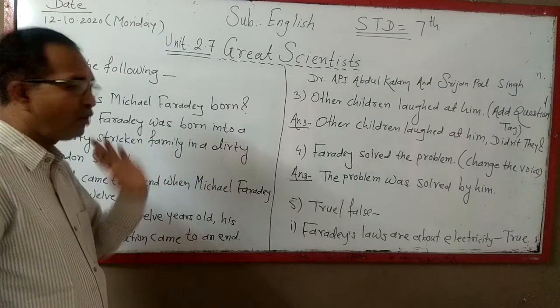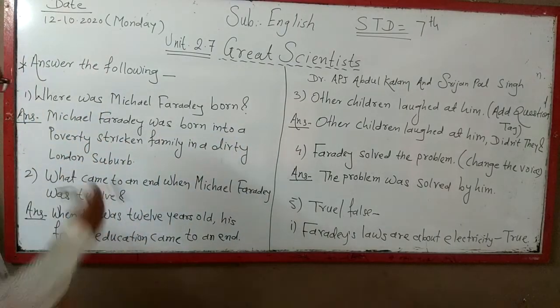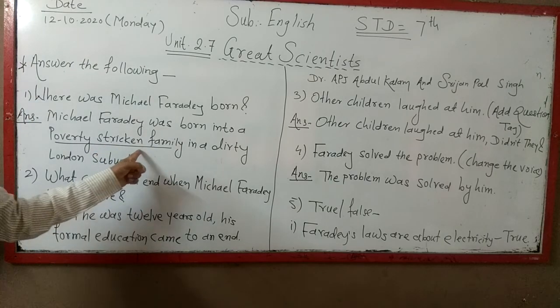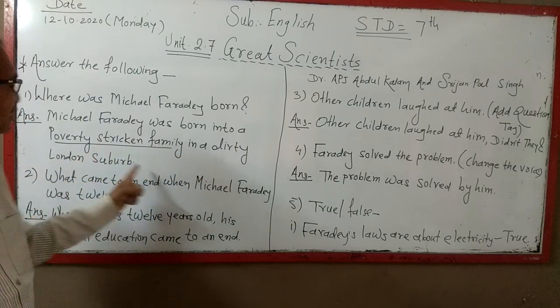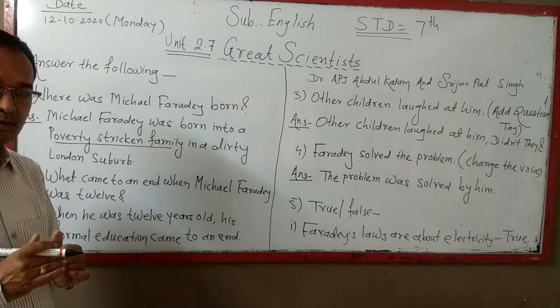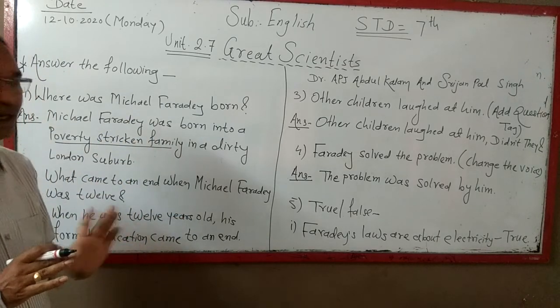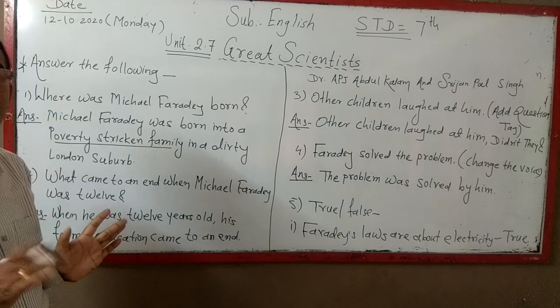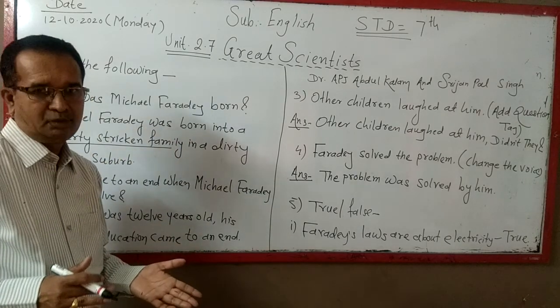Michael Faraday was born in a poverty-stricken family. He was from a very poor family in a dirty London suburb. Very dirty place. He came from that very rural area and he became a scientist. He was born in a very poor family, although he became a scientist.